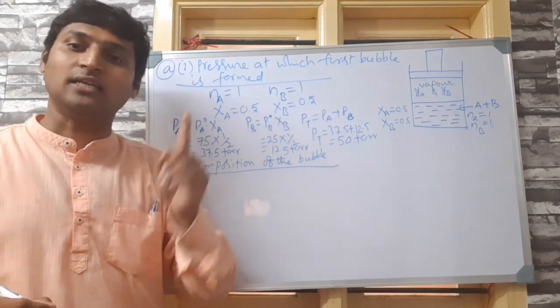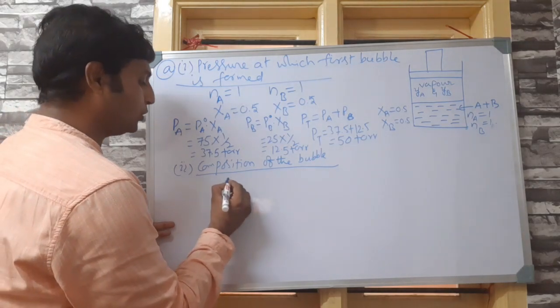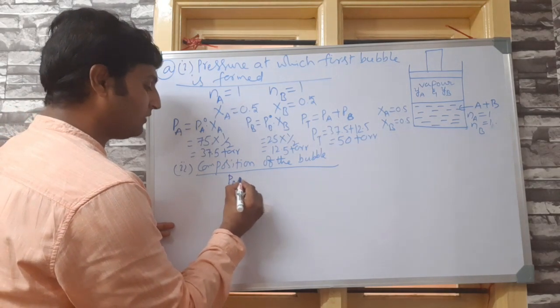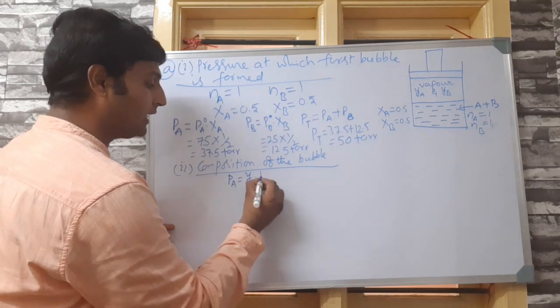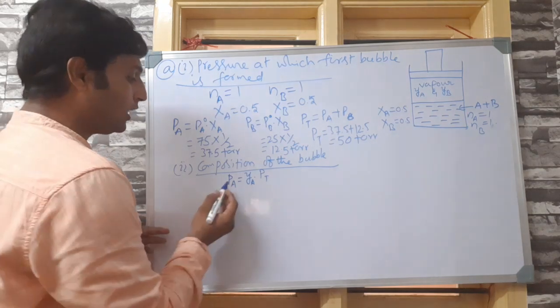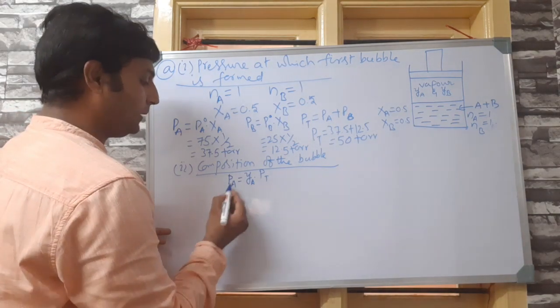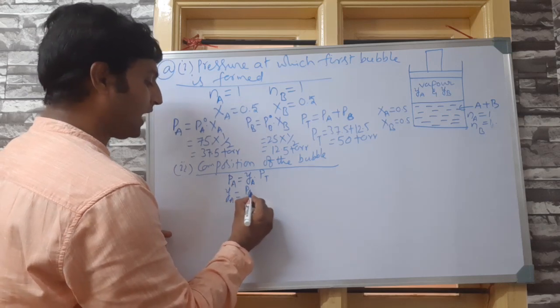Now remember Dalton's law of partial pressure. According to Dalton's law of partial pressure, partial pressure of a given component is equal to mole fraction of that gaseous component into total pressure of the mixture of gas. Therefore, PA is equal to YA into PT, or YA is equal to PA by PT.